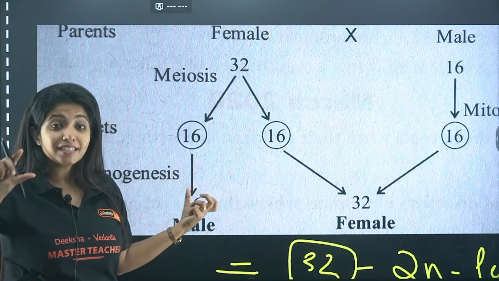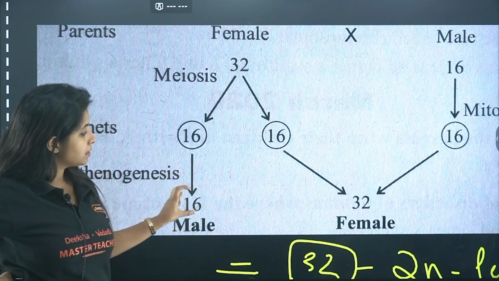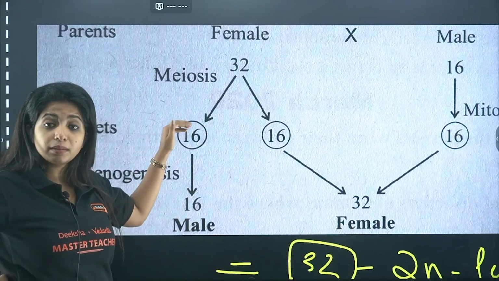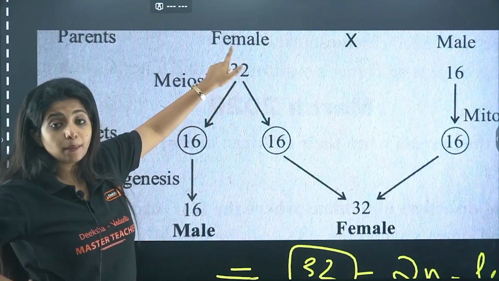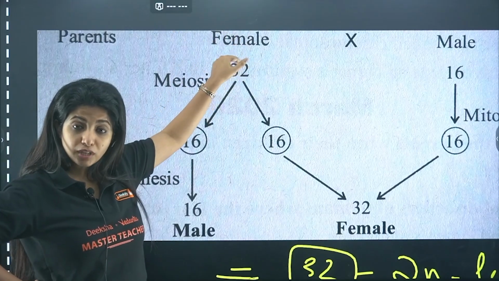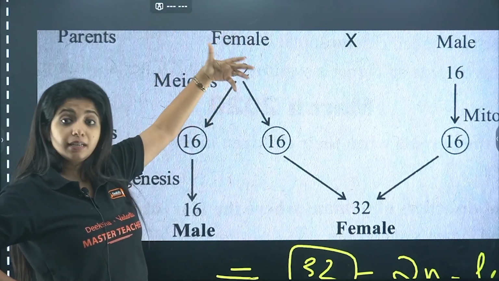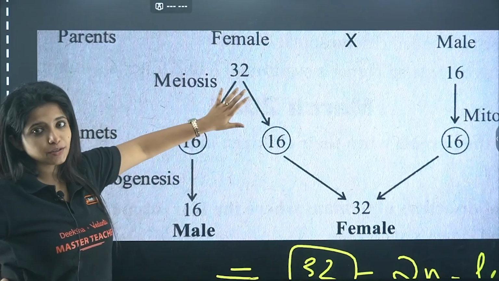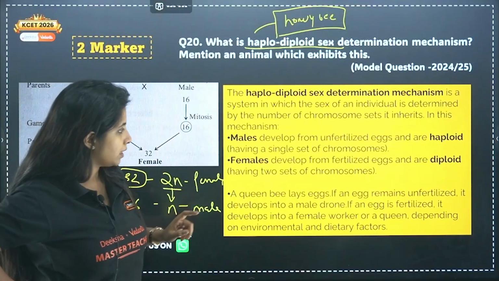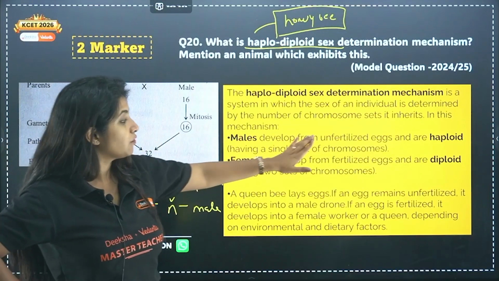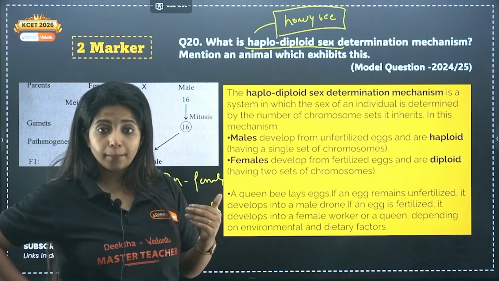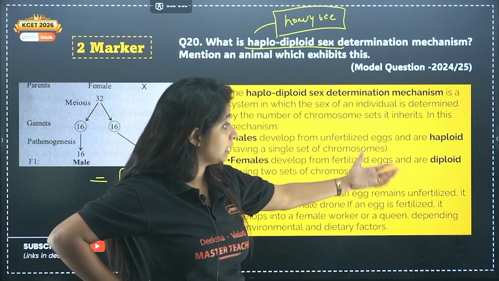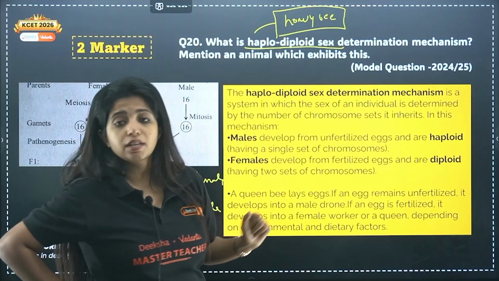This is a sentence in your NCERT, you need to remember it. The son does not have a father because it is formed just from the mother's egg cell, but does have a grandfather. Why? Because 32 came because male and female chromosomes came together. So obviously the male was there, the grandfather is there, the father is not there. So please remember that. Males develop from unfertilized eggs and are haploid, having a single set of chromosomes. That is what you mean by haploid. Females develop from fertilized eggs and are diploid, having 2 sets of chromosomes.